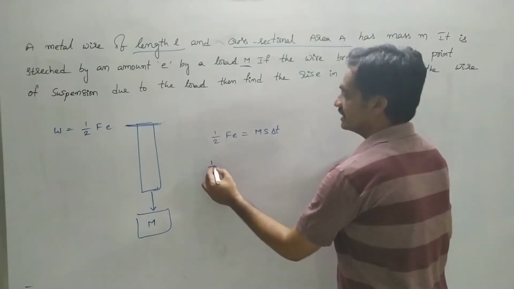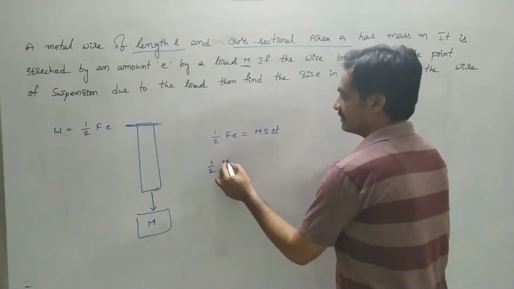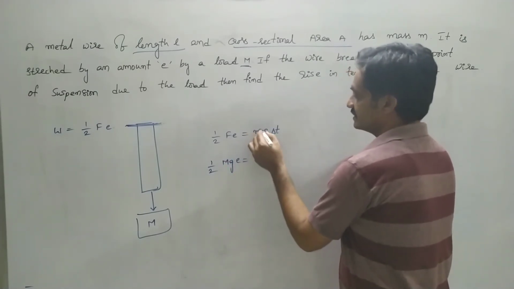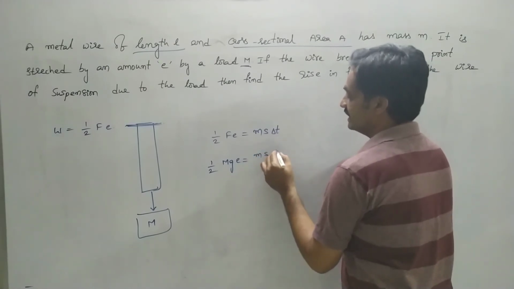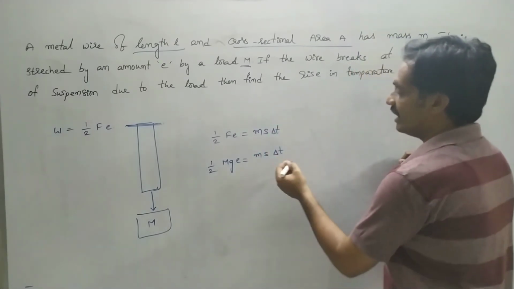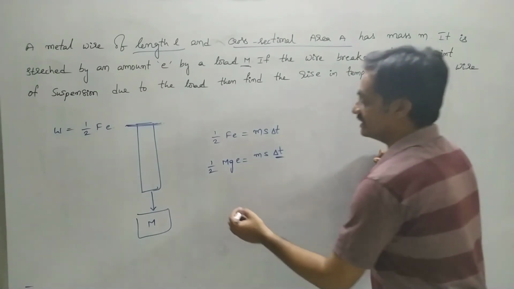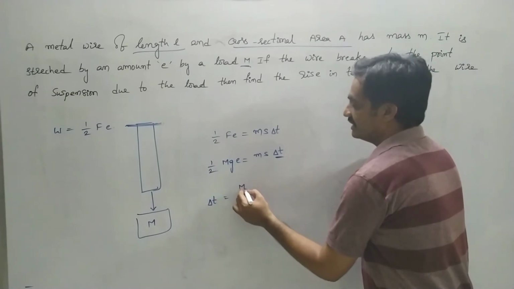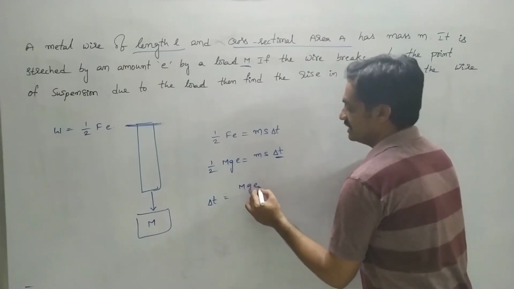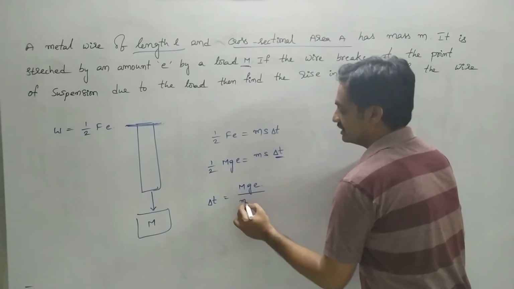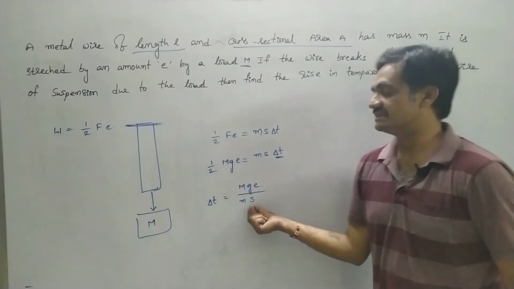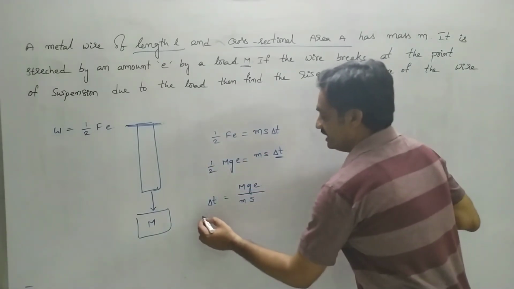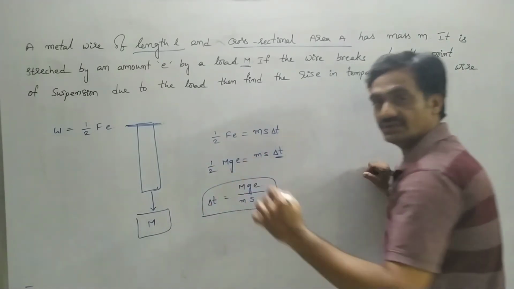As we substitute here, we get 1 by 2 into capital M G into E is equal to small m into s into delta T. Here we have to represent the expression for delta T. Then delta T is equal to capital M G E by small m into s, where s is the specific heat of the wire. Take a screenshot. We will continue.